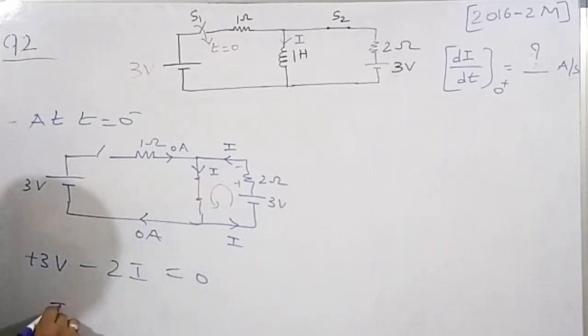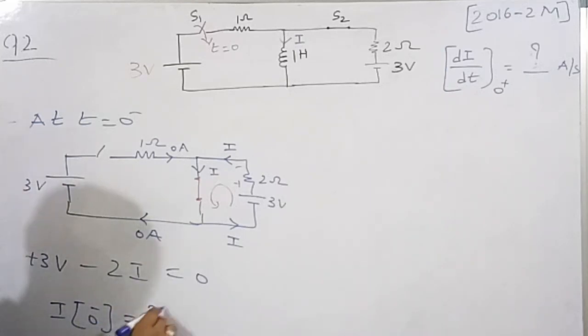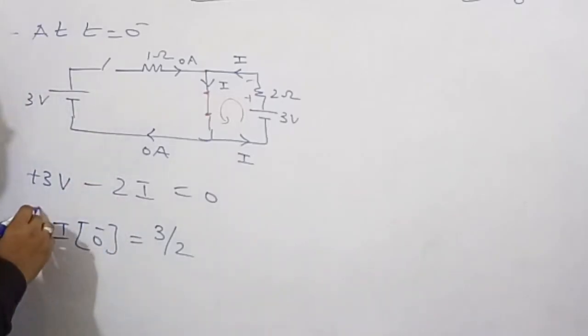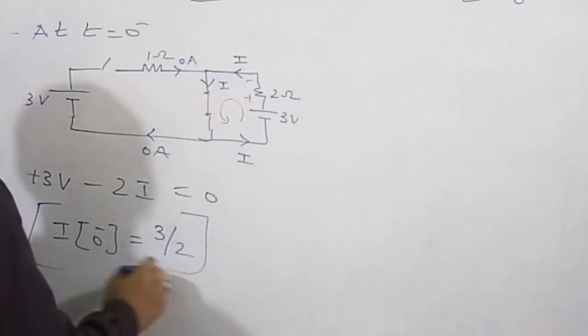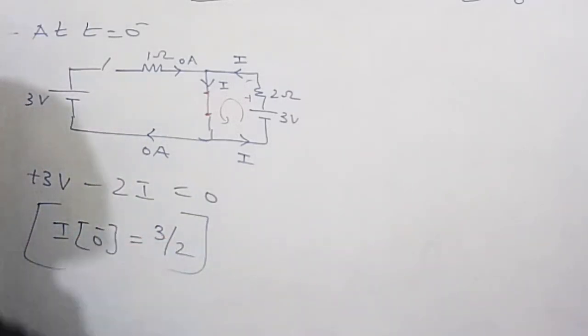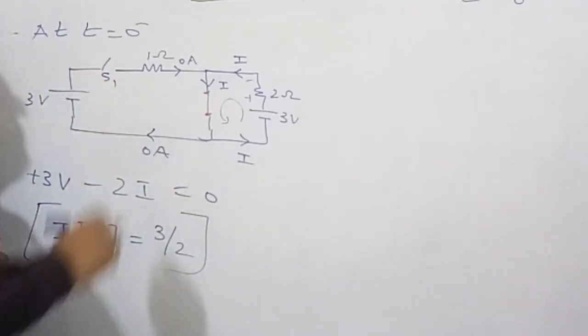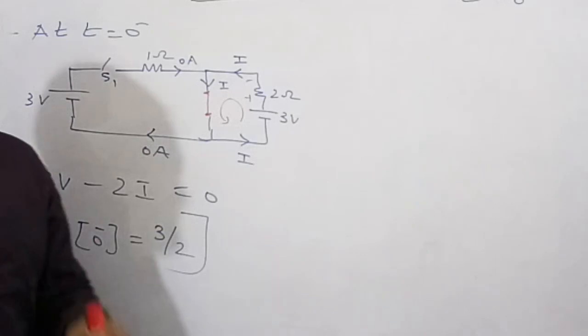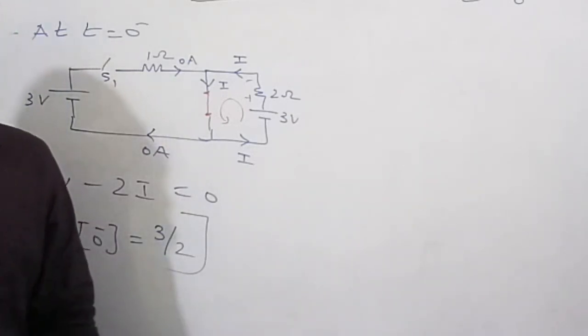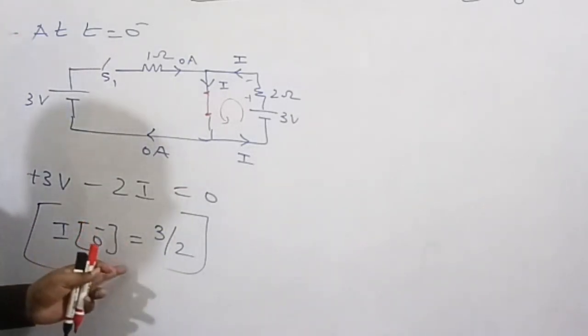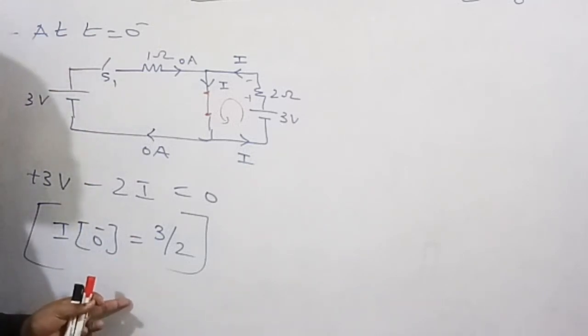Therefore the current at steady state, which is at instant t is equal to 0 minus, is equal to 3 by 2. If you solve this equation, we will get the current in the inductor at instant t is equal to 0 minus, which is 3 by 2 ampere, means 1.5 ampere. So at t is equal to 0 instant the switch S1 is closed. The property of an inductor is that the current in the inductor doesn't change instantaneously, meaning the current in the inductor will change in a very slow fashion.